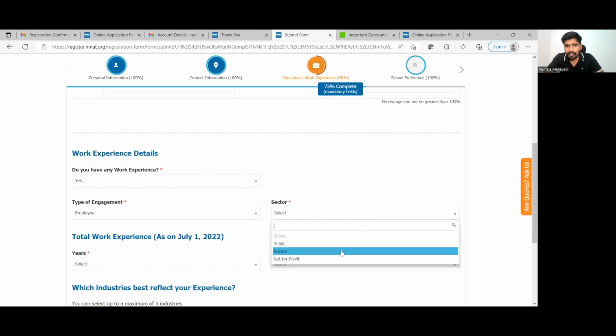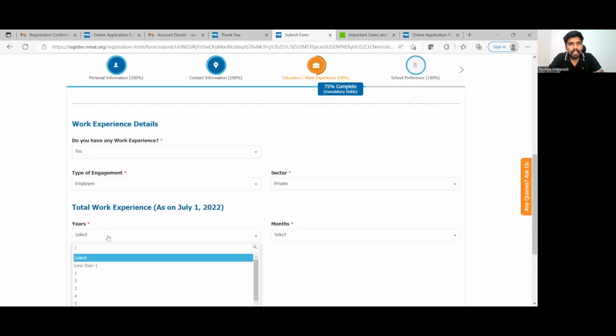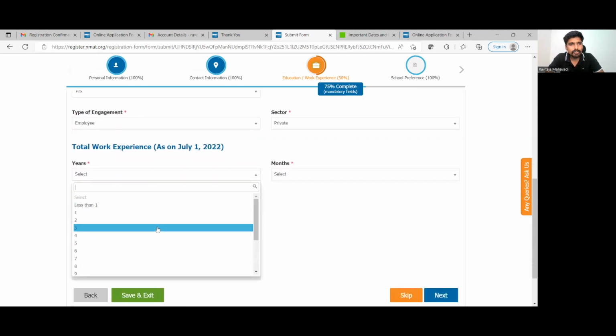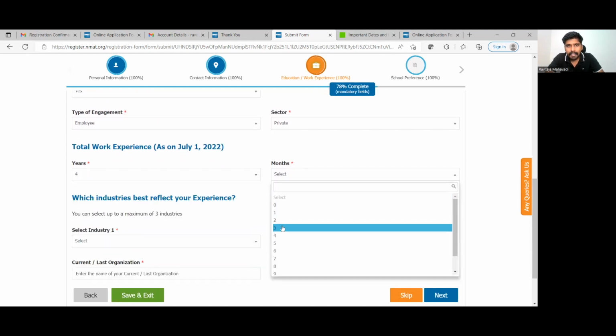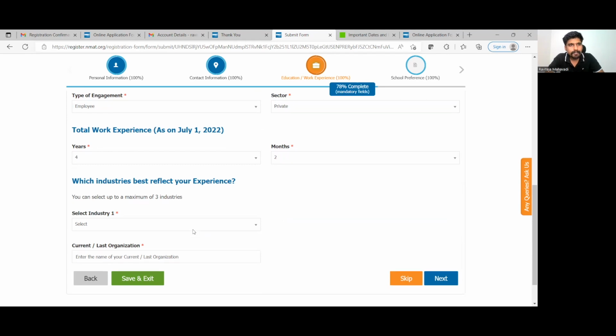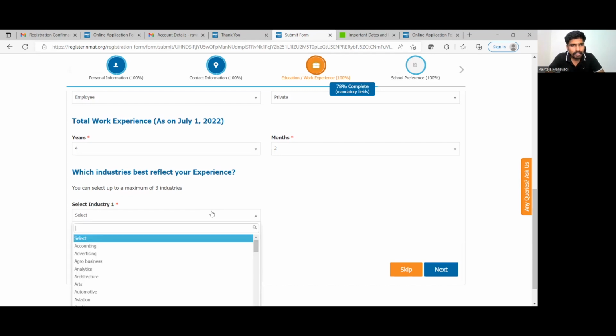Sector in which you were working: public, private or not for profit. Private in my case. Total work experience as on July 1, 2022, that is 4 years and 2 months in my case. You can select up to a maximum of 3 industries. What are the industries that you have worked in?